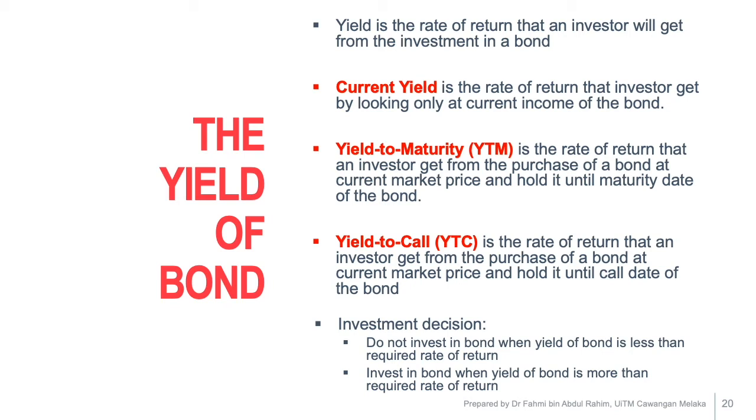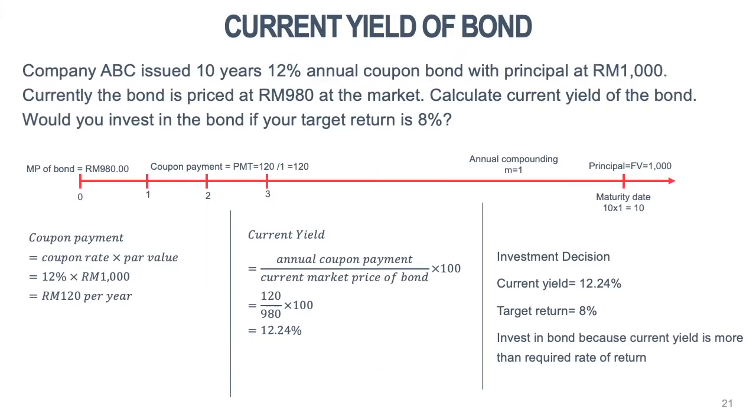Now, we look at an example to calculate the current yield of a bond. Company ABC issued a 10 years 12% annual coupon bond with principal at RM1000. Currently, the bond is priced at 980 in the market. Calculate the current yield of the bond. Would you invest in the bond if your target return is 8%?